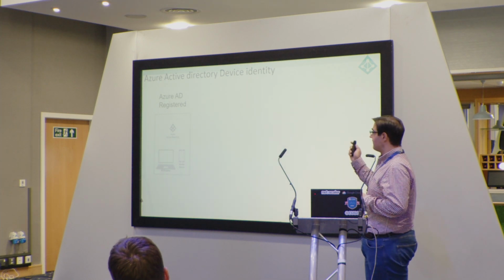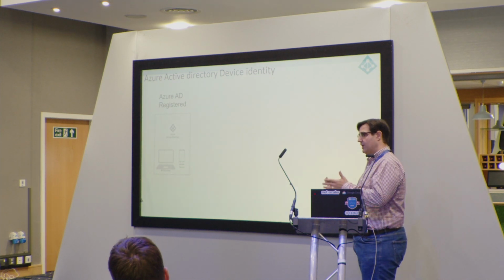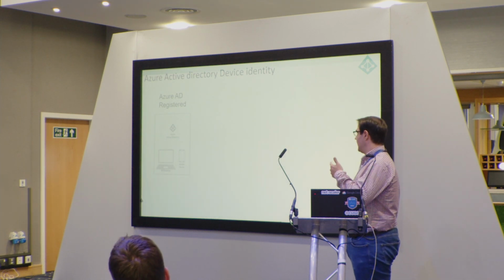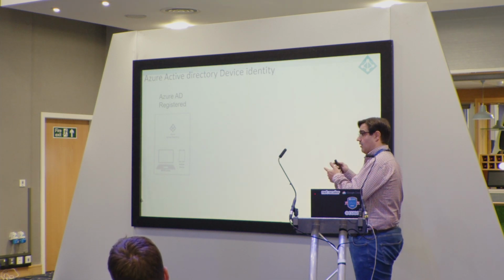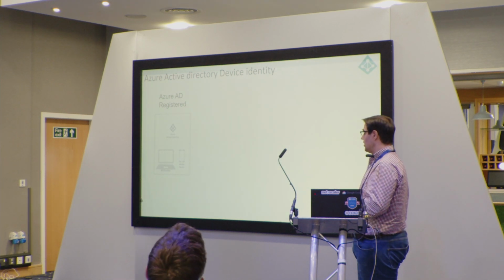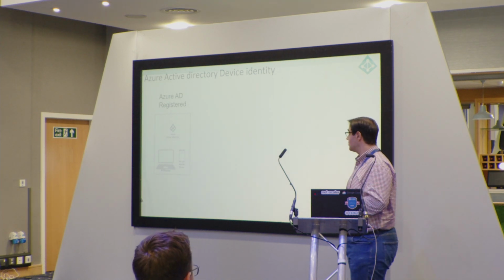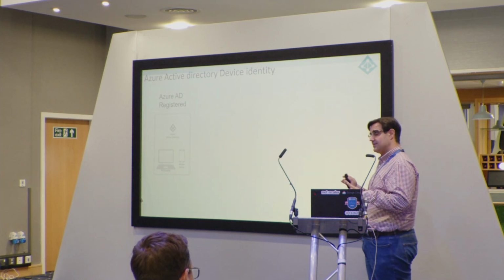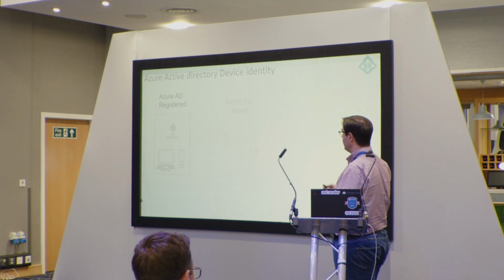Whenever I have a device identity set up in Azure, I can have single sign-on to any Azure Active Directory services, and this includes Outlook, PowerPoint Online, or if you are using Azure Virtual Desktop, Windows 365, and also any software as a service apps that have configured Azure as an identity provider. So with Azure AD register, you don't change anything. The user only logs in and keeps this authentication for a while.